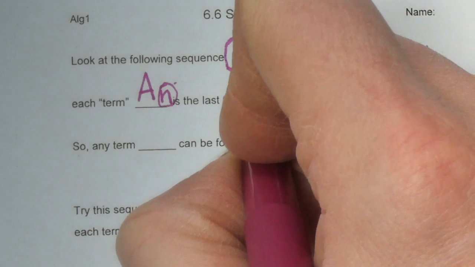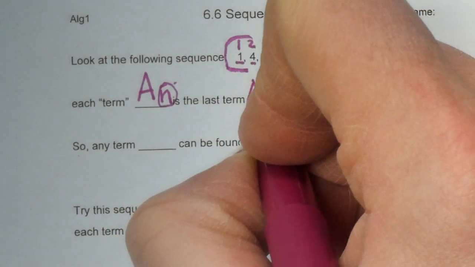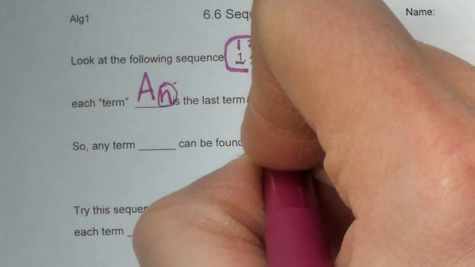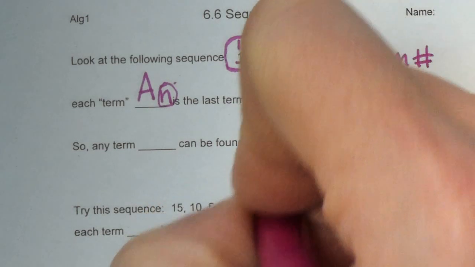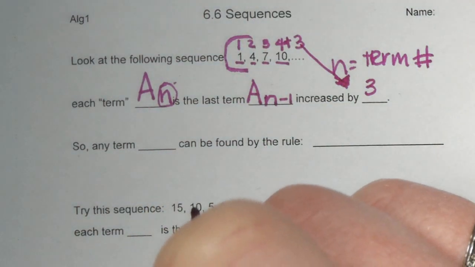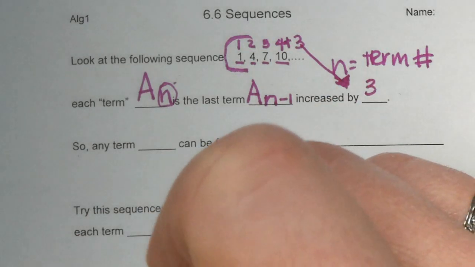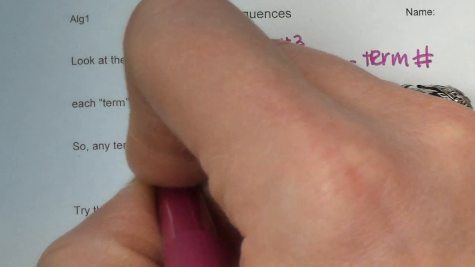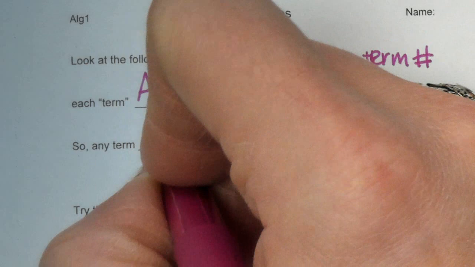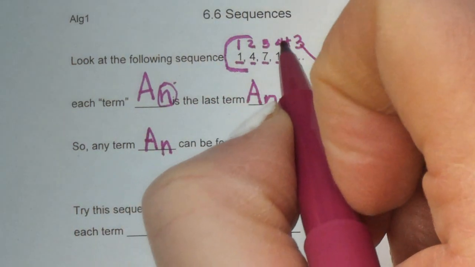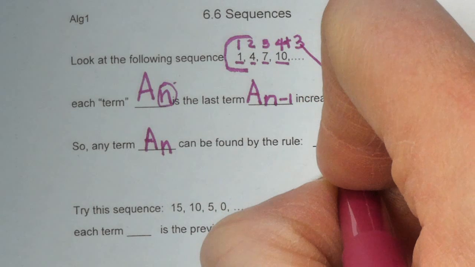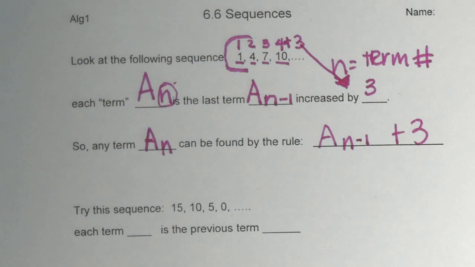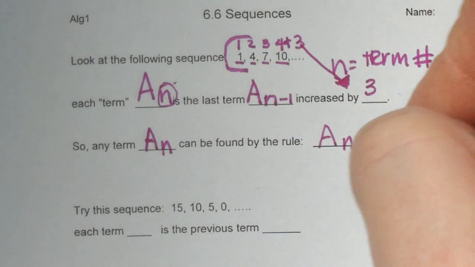Now there's a little formula that we can use, a way we're going to write this. A to any numbered term minus 1. So a sub n minus 1, increased by 3 in this one. So any term, it could be 5, it could be 7, whatever, it can be found by the rule. This is the formula that we're going to be using today: a sub n minus 1 plus 3. In this case it was plus 3.